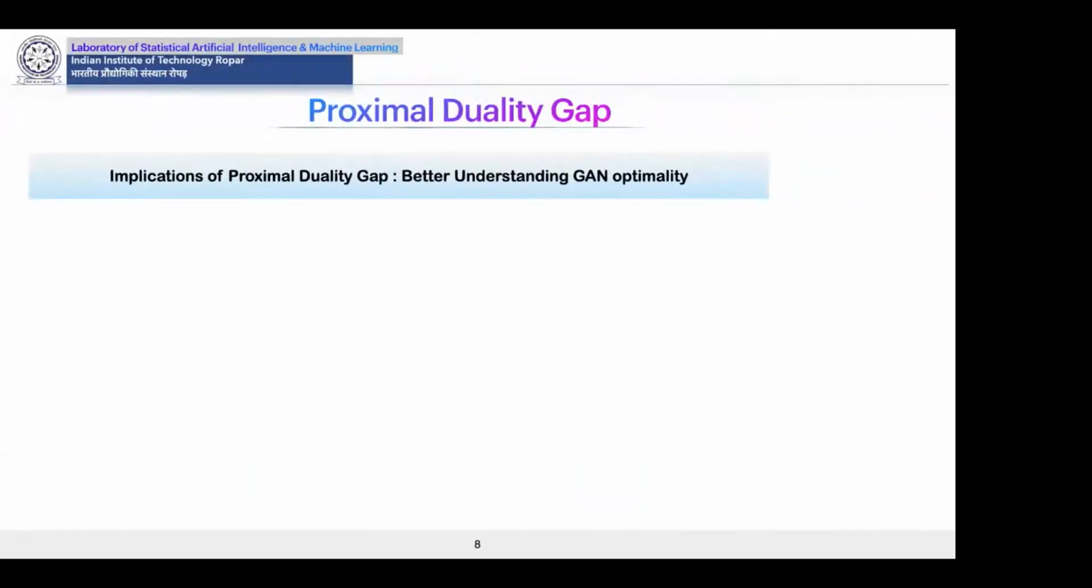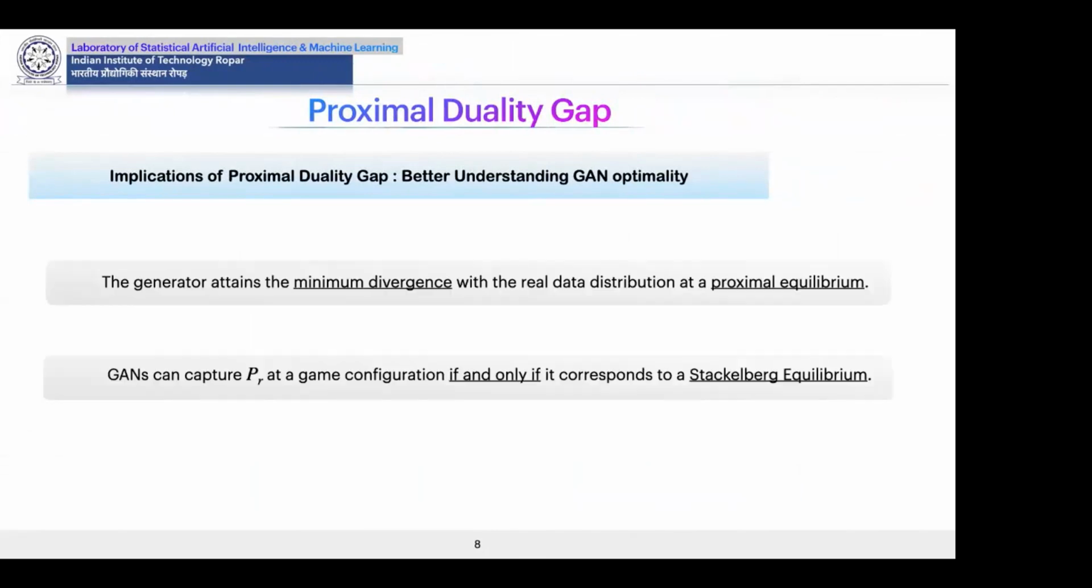Proximal duality gap also enables us to derive insights into GAN optimality. Specifically, we can show that the generator in both an unbounded or a bounded setting attains the minimum divergence with the real data distribution at a proximal equilibrium. We can also show that GANs can capture the real data distribution at a game configuration if and only if it corresponds to a Stackelberg equilibrium.